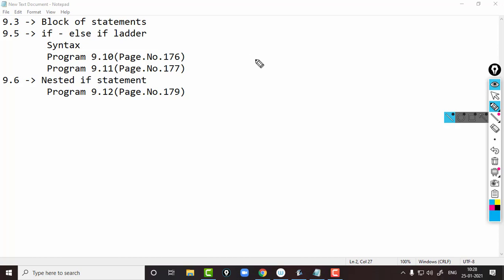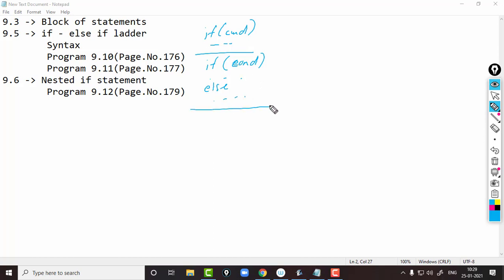Then we can discuss if-else if ladder. In simple if, we were only checking one condition. If the condition is true, one statement will be executed. What about if-else? In if-else, we were checking only one condition. If the condition is true, one statement will be executed. Else, otherwise meaning when the condition is false, the else part will be executed. In this situation also we are checking only one condition. So what will we do if we want to check multiple conditions?